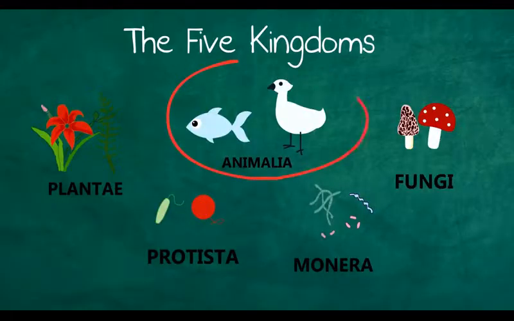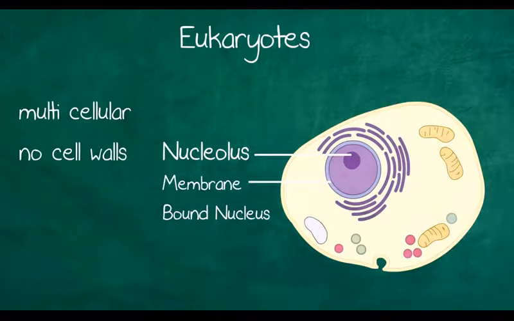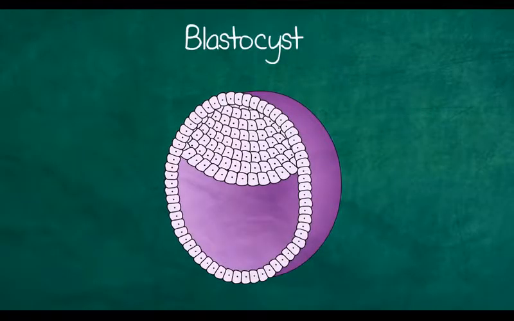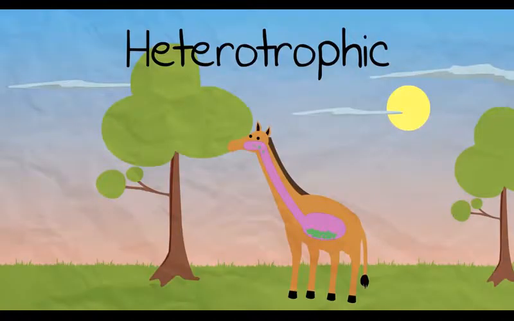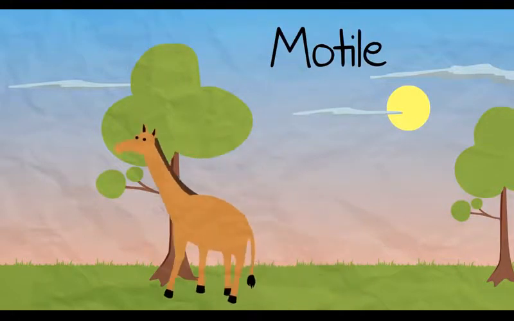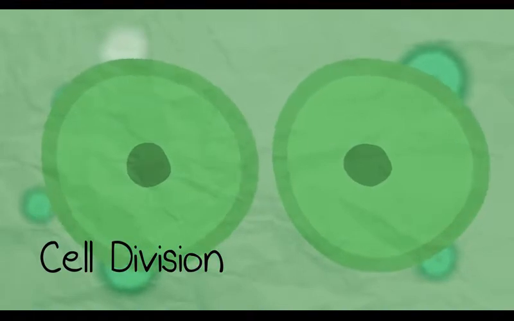Starting with animals, also known as Animalia. They are eukaryotic, multicellular, and have no cell walls. They develop from a blastocyst, which is part of the embryo development. They have both nervous and hormonal control systems. They are heterotrophic, which means they eat stuff and have a digestive system. They are motile, which means they move. Cell division, which enables growth, happens in the tissue.